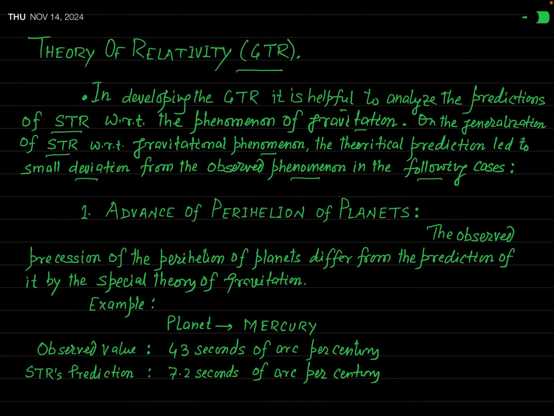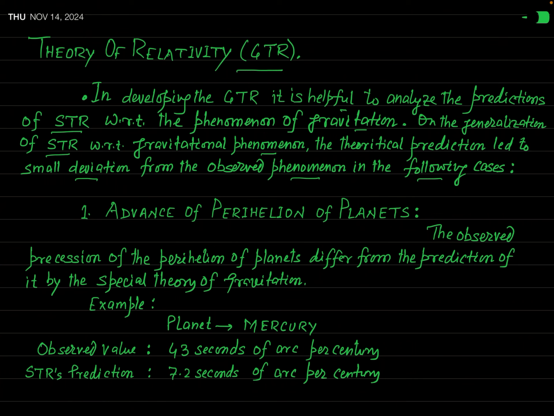So what is observed? There are some very important natural phenomena where, when we try to explain them on the basis of the special theory of relativity, the result obtained is not exactly the same as seen in observation.